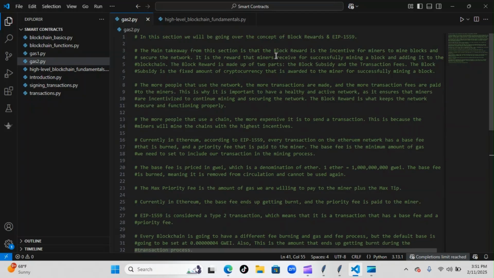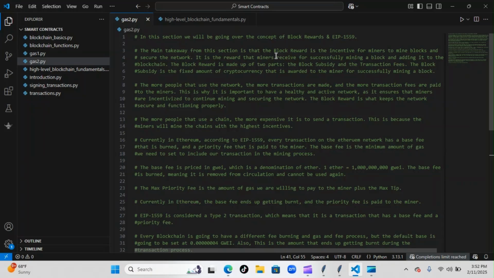So the main takeaway from this section is that the block reward is the incentive for miners to mine blocks and secure the network. It is a reward that miners receive for successfully mining a block and adding it to the blockchain. The block reward is made up of two parts: the block subsidy and the transaction fees. The block subsidy is the fixed amount of cryptocurrency that is awarded to the miner for successfully mining a block. Now, the more people that use the network, the more transactions are made, the more transaction fees are paid to the miners. This is why it's important to have a healthy and active network, as it ensures that miners are incentivized to continue mining and securing the network. The block reward is what keeps the network secure and functioning properly.